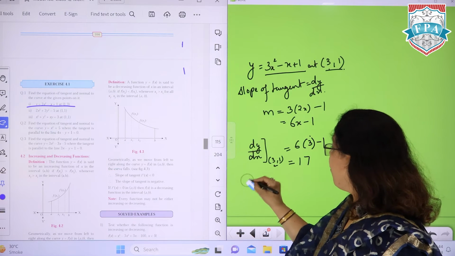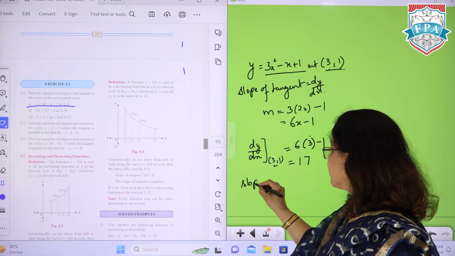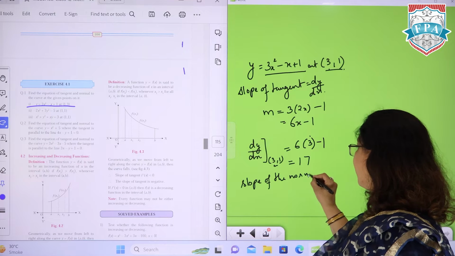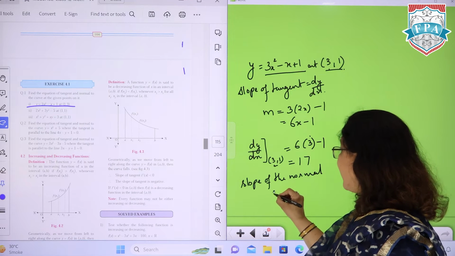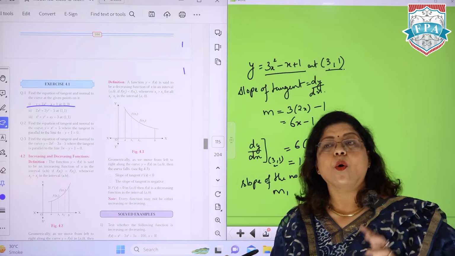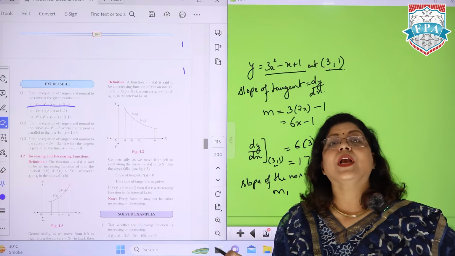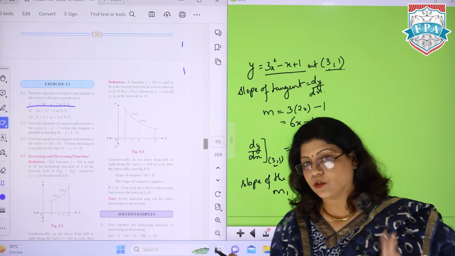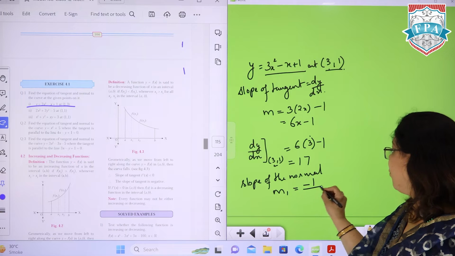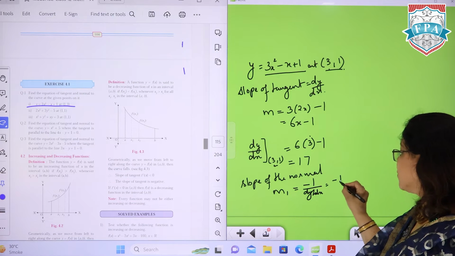So the slope of the normal, which we are going to write here, m1 or m dash. Don't use m again. We have already used that variable for one slope, so we can't use the variable for the second slope. So m1 is equal to minus 1 upon dy by dx. So we can directly get minus 1 over 17.